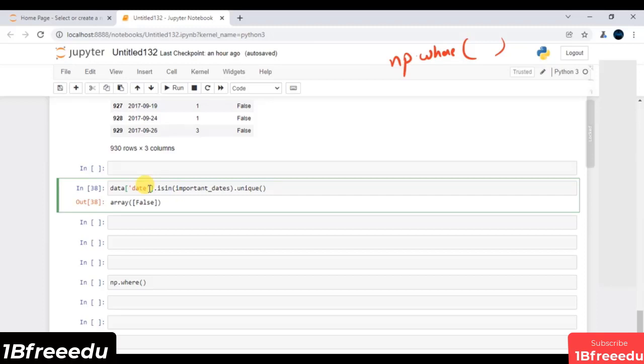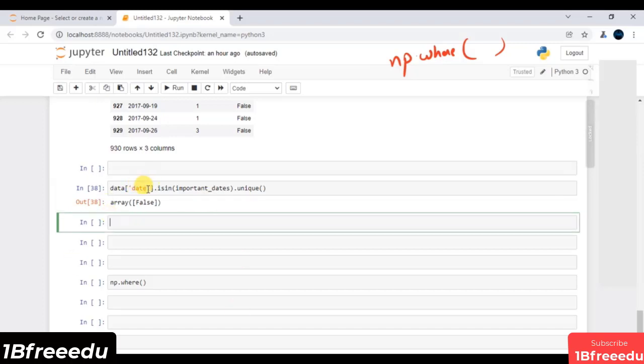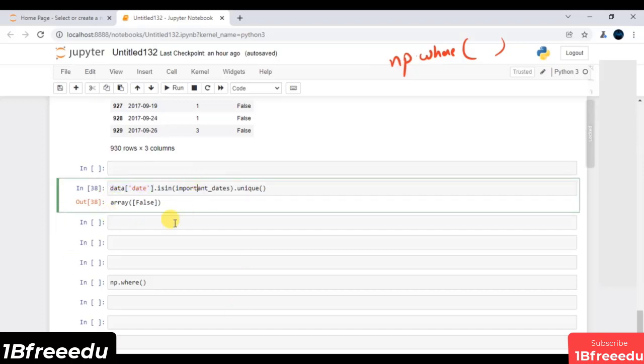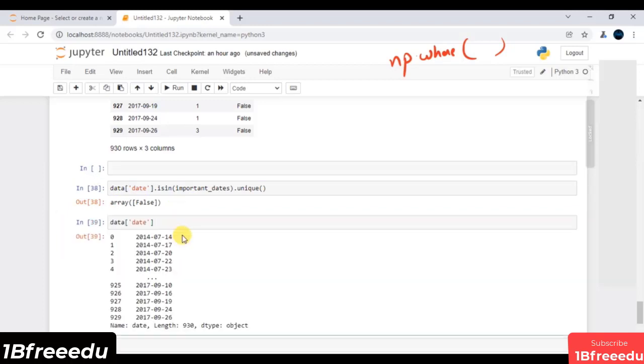Again, these can be the possible scenarios, so let's try to check it out. Let me check it. I will say data of date, and let me just execute.